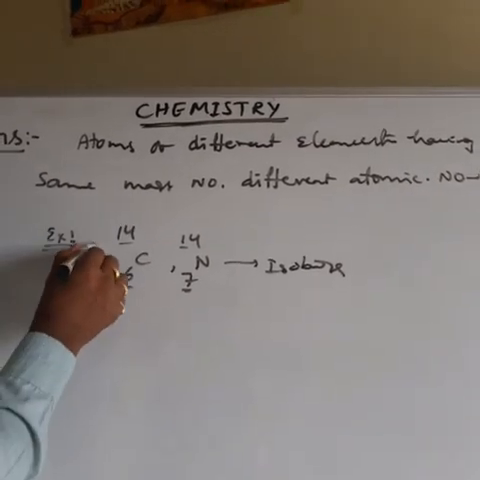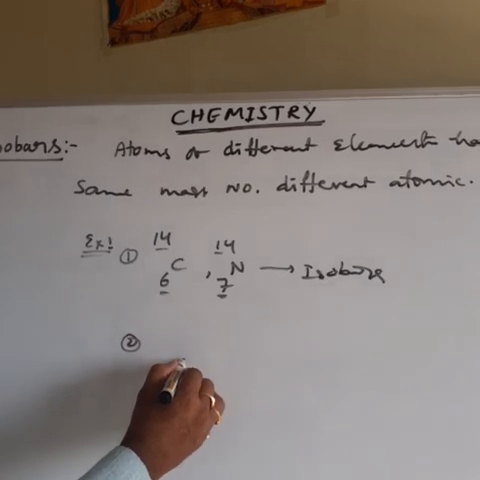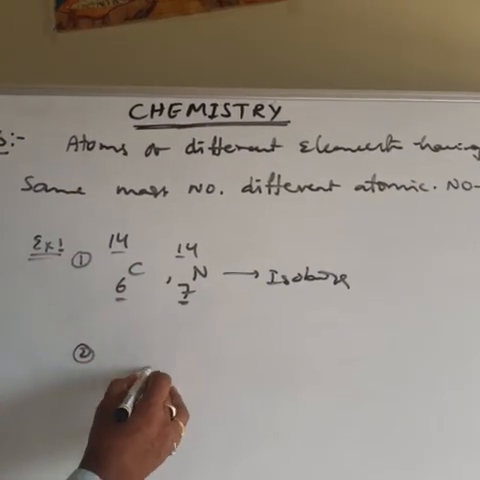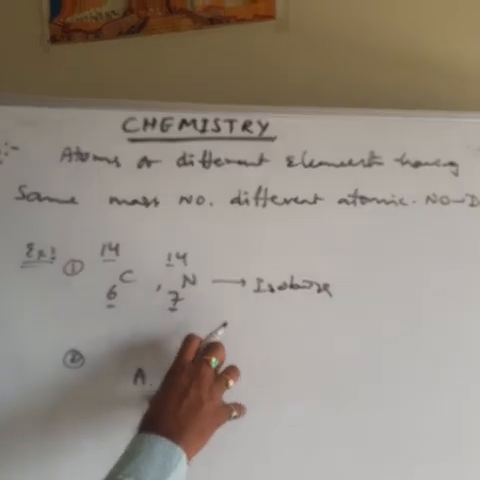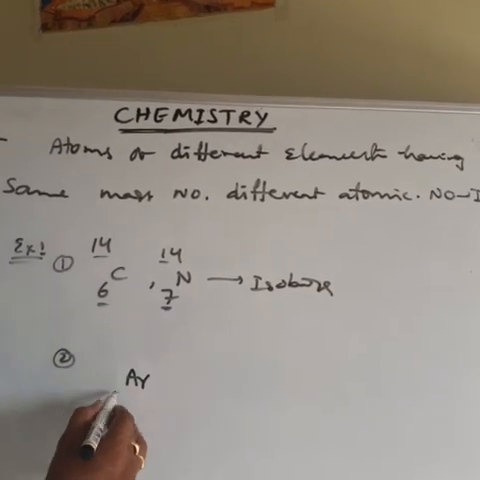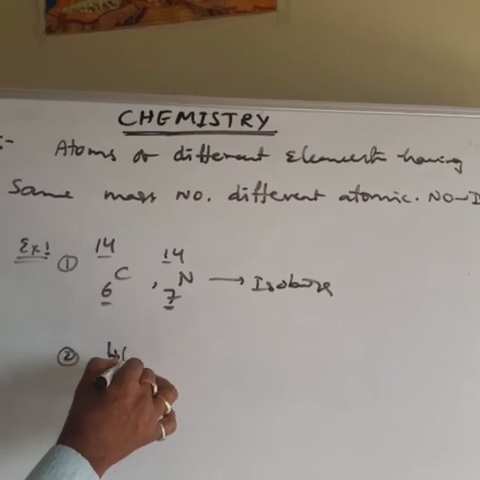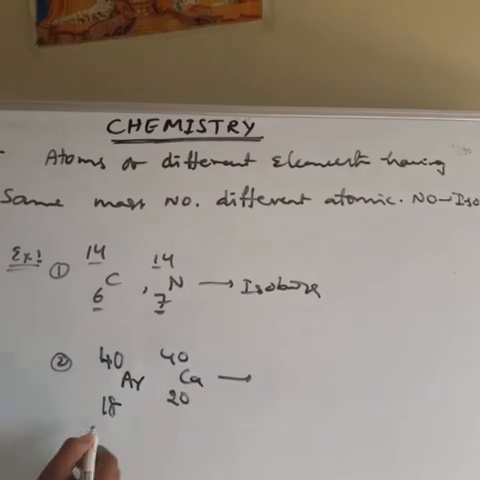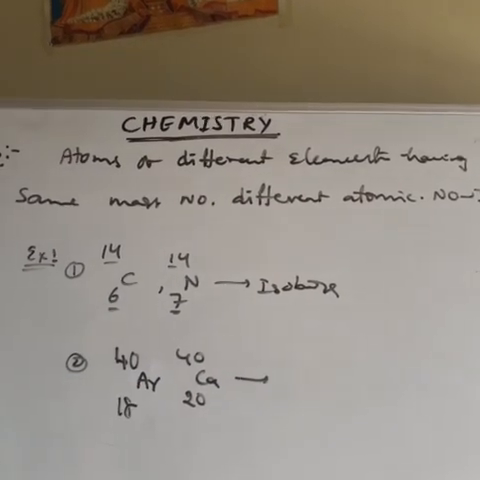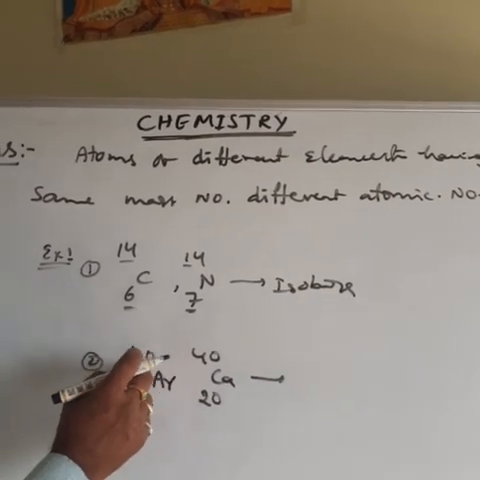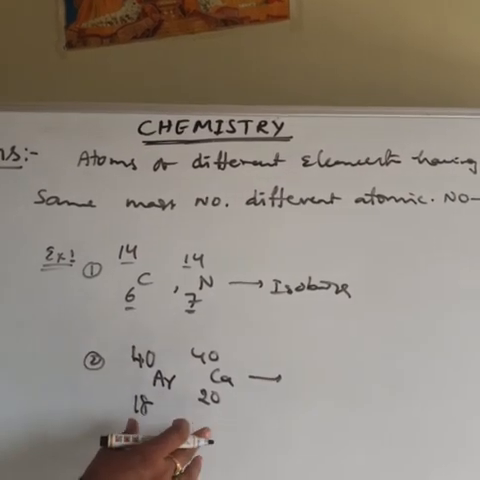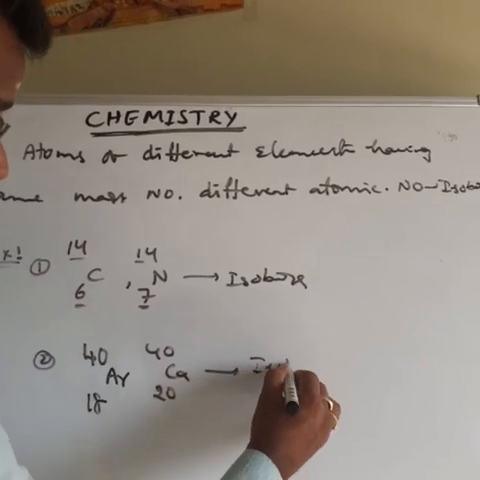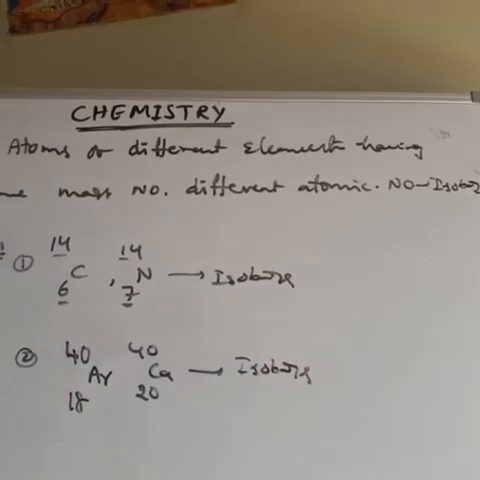Then the second example. This was the first example. The second example is argon-40 (18Ar40) and calcium-40 (20Ca40). Here also argon and calcium are atoms of different elements. They have the same mass number 40, but the atomic number is different. So this type of species is called isobars.